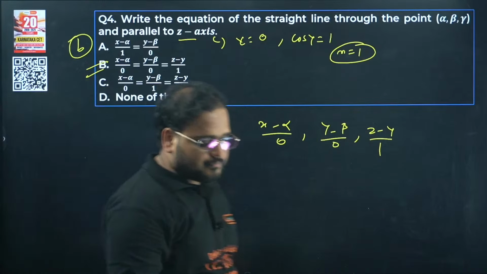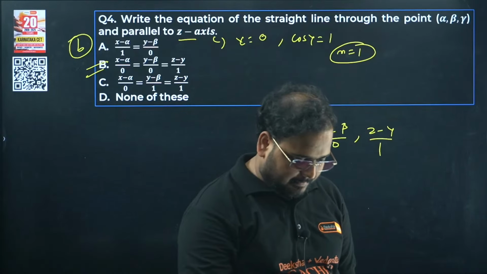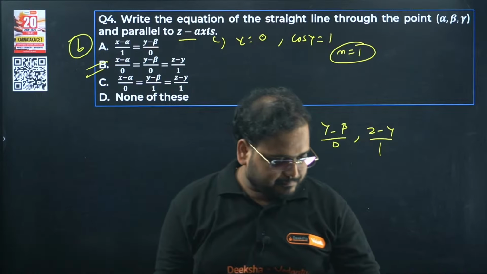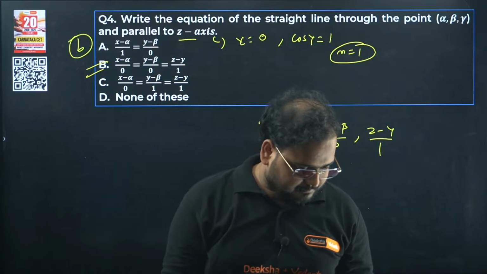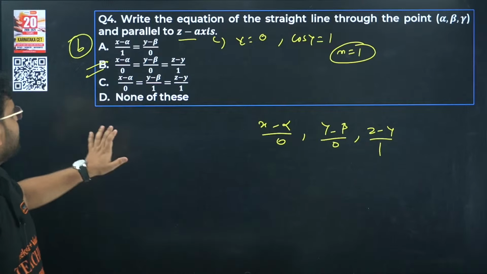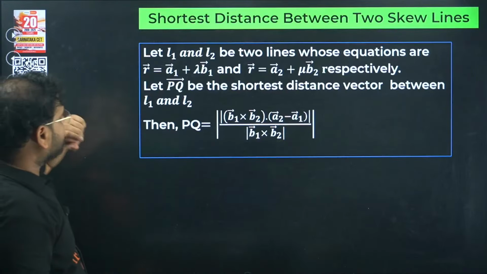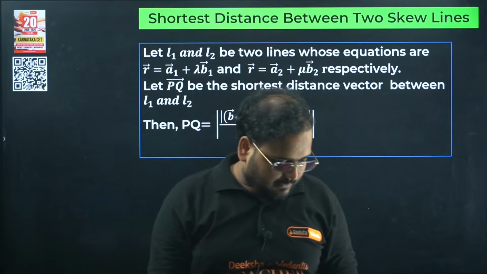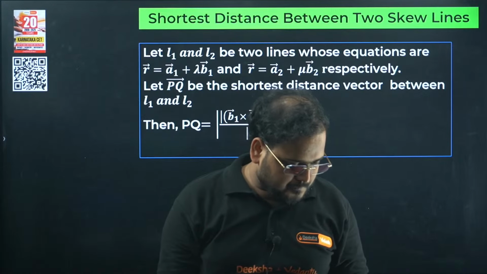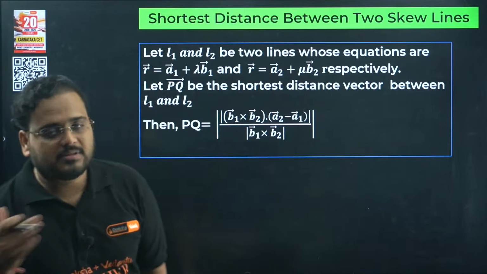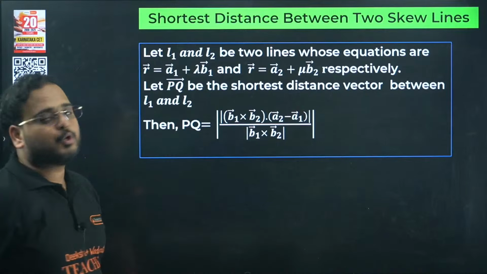Standard form I've taught you today. Is it clear? Question number 4 is clear. Now we are very soon starting the PYQs. The last concept is there, then we're going to start solving the PYQs also. So far, any doubts you have, you ask me. This is the last concept, the shortest distance between two skew lines.